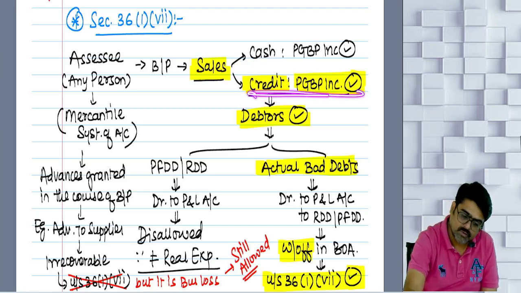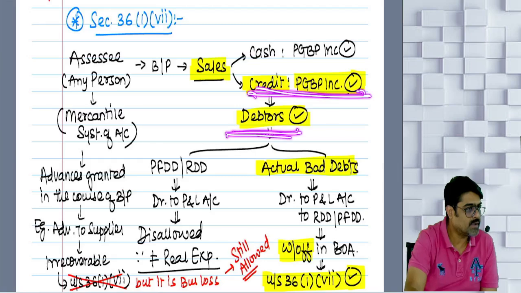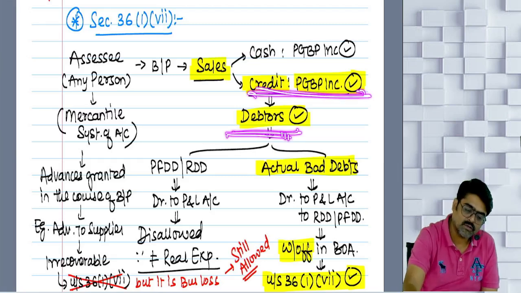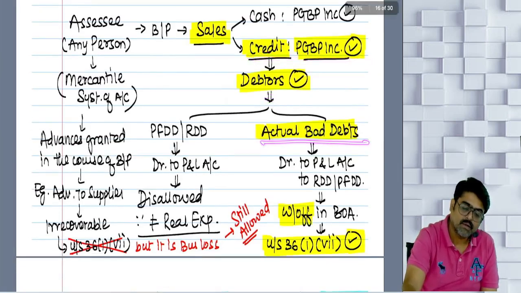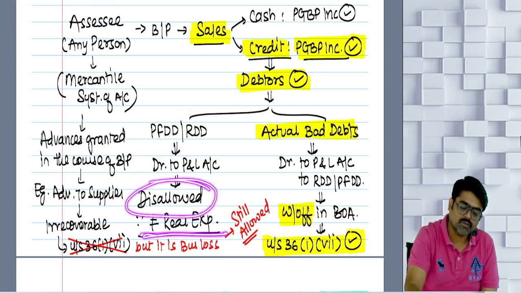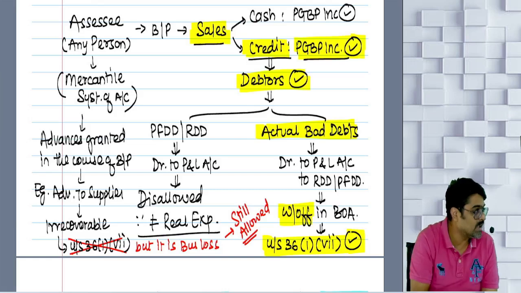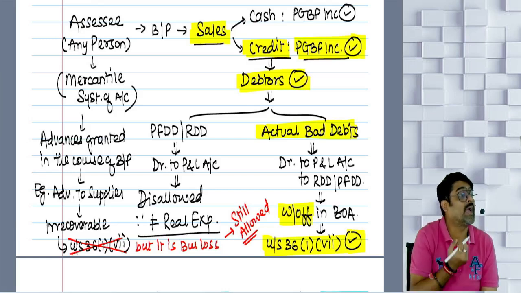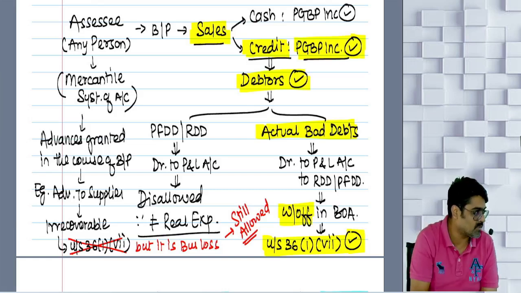So the credit sales which you have considered as your PGBP income were converted into debtors, no? Out of these debtors, actual bad debt will be allowed as a deduction provided it is written off in the books. And if you create any provision for bad and doubtful debts, a reserve for doubtful debt, that will be disallowed because this is not your real loss or real expense. It is just an anticipation of loss. For this we are not going to allow you any deduction.